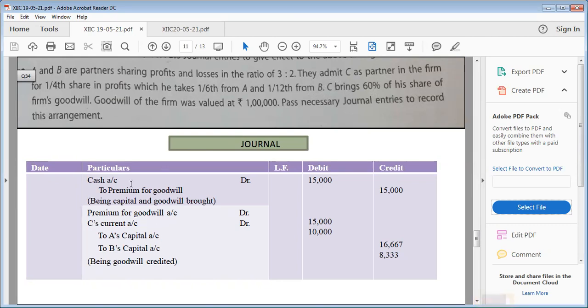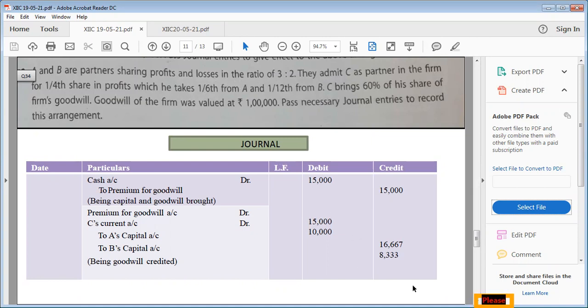All right. So the first entry for bringing premium for goodwill, as I told you, in the first entry, only that much amount will go which he is actually bringing. He's bringing 60% of 25,000, which is 15,000. So the first entry will be cash account debited to premium for goodwill 15,000, and the rest of the 10,000, because the total share was 25,000, will be cut down from his current account and he will be debited. So the next entry will be premium for goodwill account debited, C's current account debited to A's capital, to B's capital. 25,000 will be distributed among A and B in the ratio of 2:1, because in this case the sacrificing ratio is given.